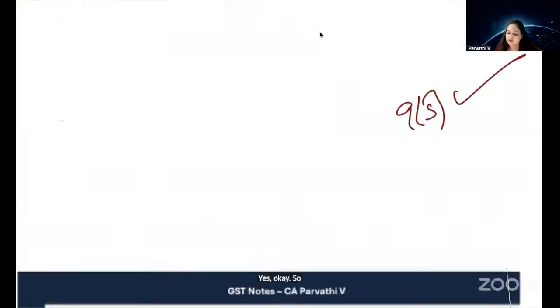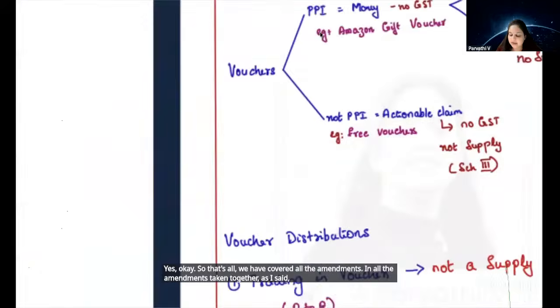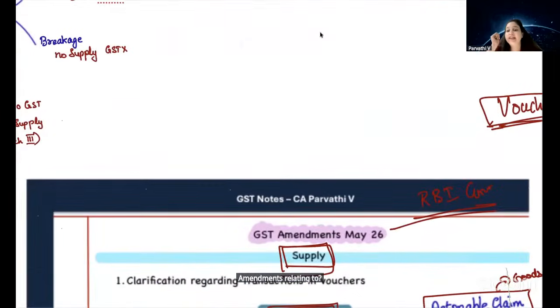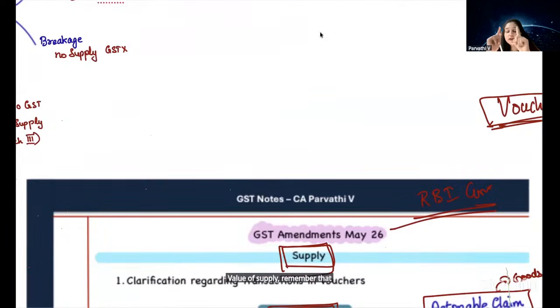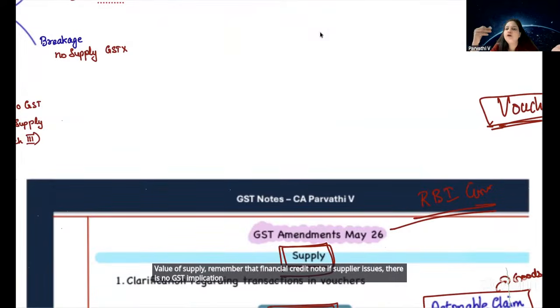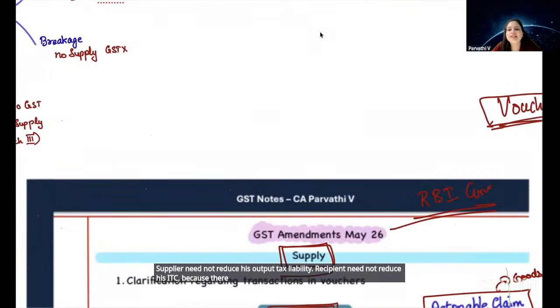Okay. So that's all. We have covered all the amendments. In all the amendments taken together, as I said, amendments relating to 9(5) local delivery services. Second, amendment relating to life insurance and health insurance. Very, very important from exam point of view. Also, value of supply. Remember that financial credit note, if supplier issues, there is no GST implication either for the supplier or for the recipient. Supplier need not reduce his output tax liability. Recipient need not reduce his ITC because there is no GST itself in financial or commercial credit.